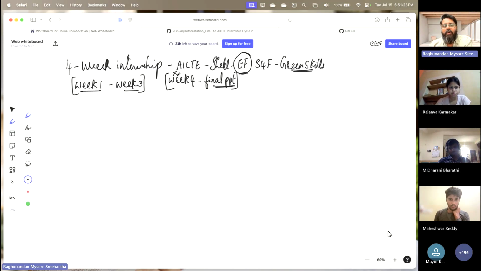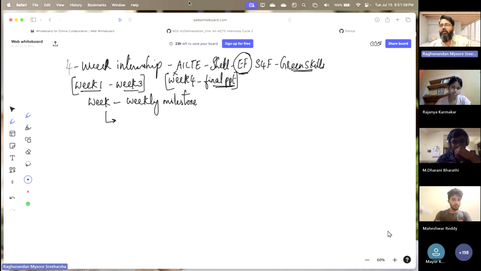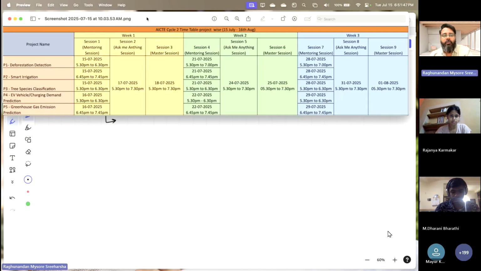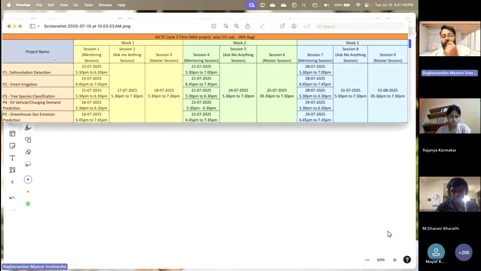Now in each week, we will have something called weekly submissions or weekly milestones. So what are these? What should be done? Whenever we talk about a week, let me show you. I hope you can see this, right? This is how your timetable is. I'll share the timetable, the session recording, the GitHub repo, everything. So do not panic, don't worry about anything.